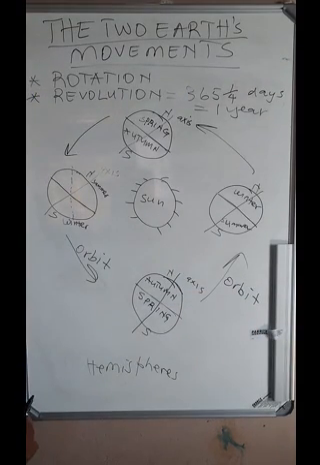It takes the earth 365 and a quarter days to complete 1 revolution. So that's all about the revolution of the earth.